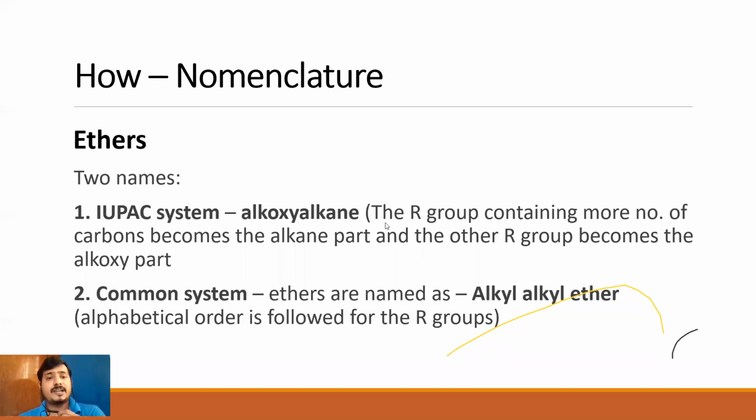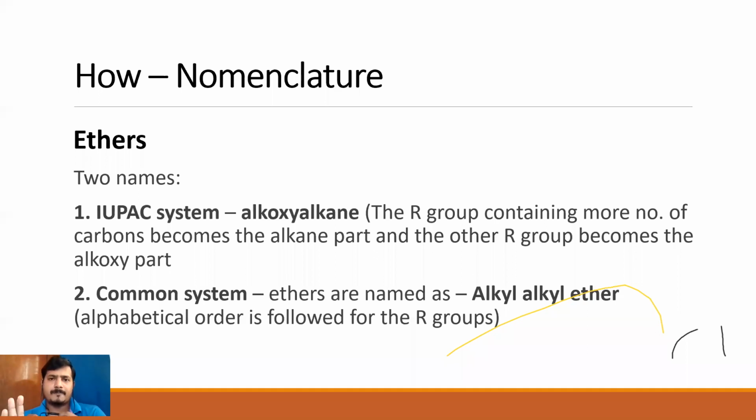Then coming to the second compound that we were visualizing, CH3OC2H5. Now in this case, there are two R groups and both of them are different. Now you need to find out which R group contains more number of carbon atoms. See, basically when we're talking about IUPAC, we are just following the three steps that we studied last year.